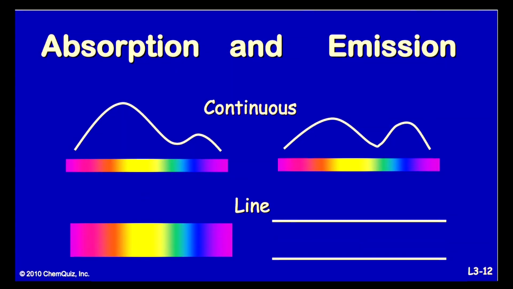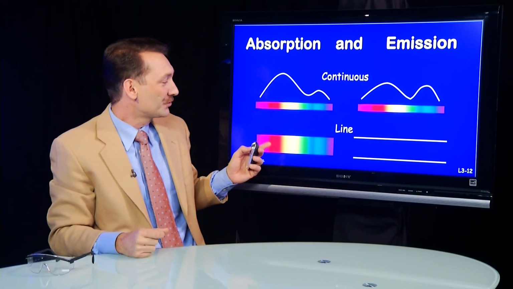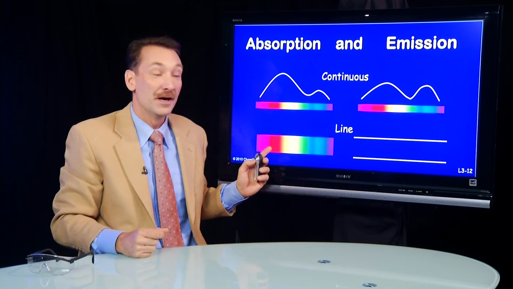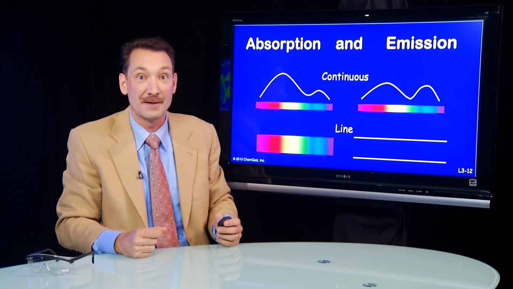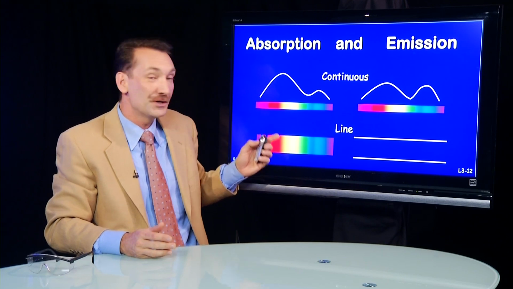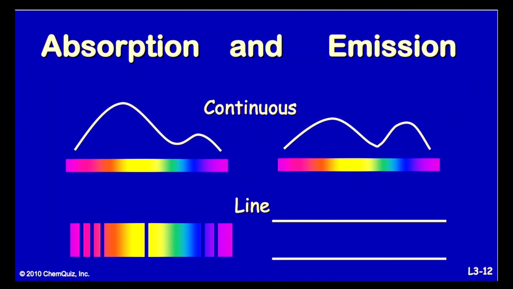Now, absorption and emission can also be discrete or line-based. That is, specific wavelengths are absorbed. So you could have a lot of radiation hitting an object in a broad band, but only certain wavelengths are absorbed and removed from the spectrum. That's how that would look.